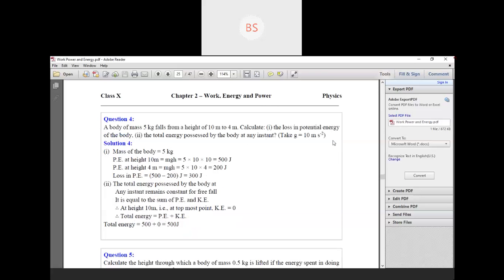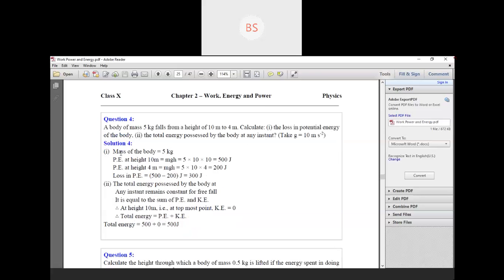So G is mentioned here. G is given as 10 meter per second square. Okay. So let us first see what all things are given in the question. Very important is you need to understand the question very well. Then only you will be able to solve the given problem.